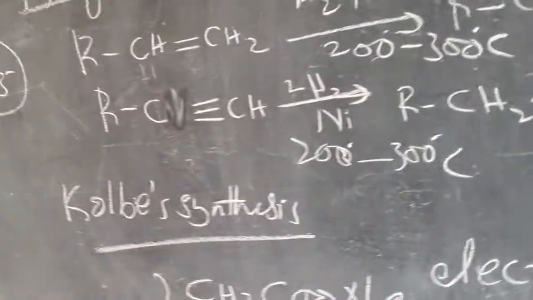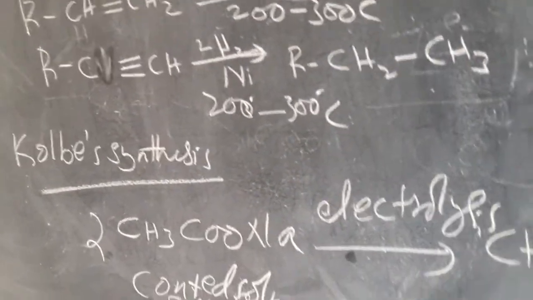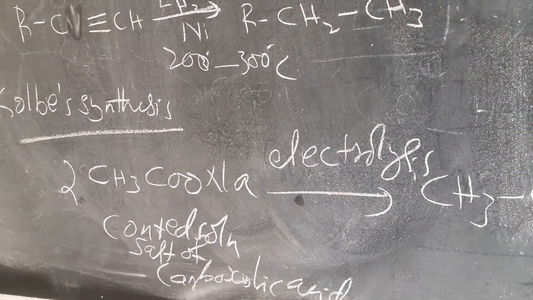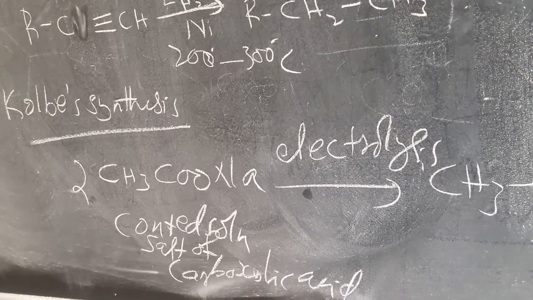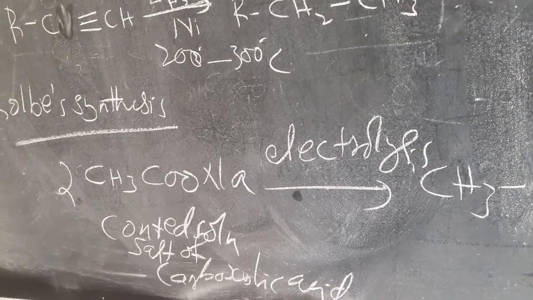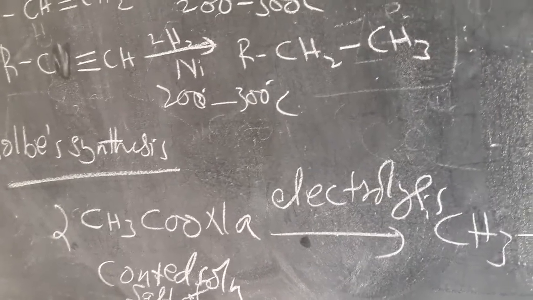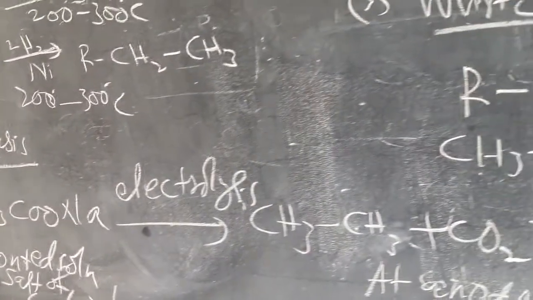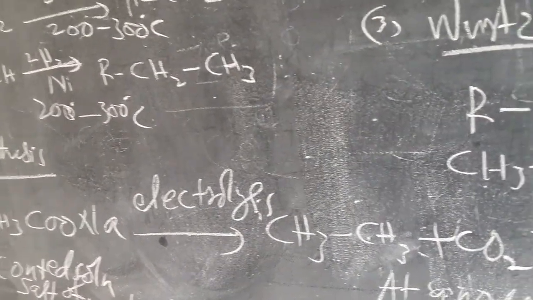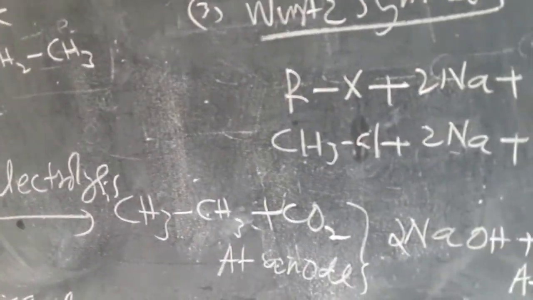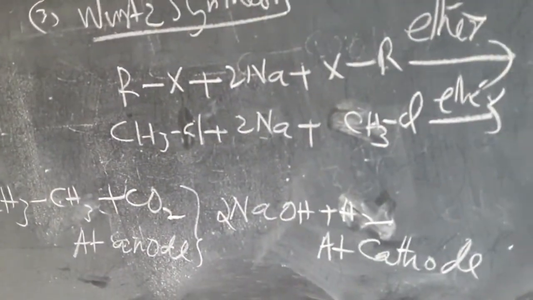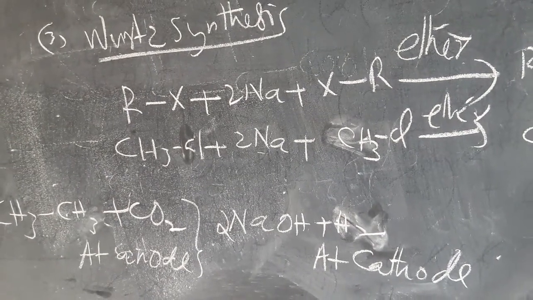Another reaction, that is Kolbe's synthesis. In this reaction, you have to take a concentrated solution of the salt of a carboxylic acid. In this case, I had taken sodium acetate, 2 molecules, which on electrolysis, you are getting alkane and carbon dioxide at the anode. Anode means the positive terminal. At the negative terminal, you are getting sodium hydroxide and hydrogen. So these are the methods of preparation.